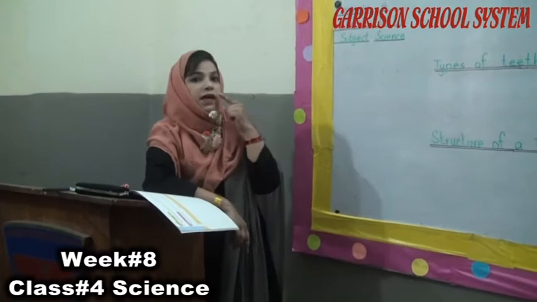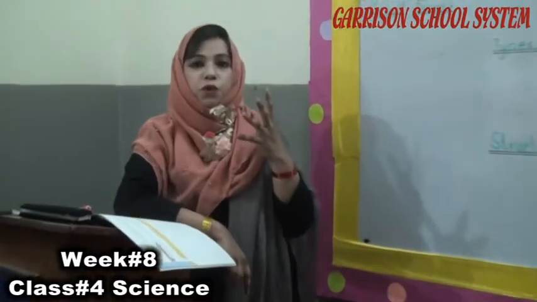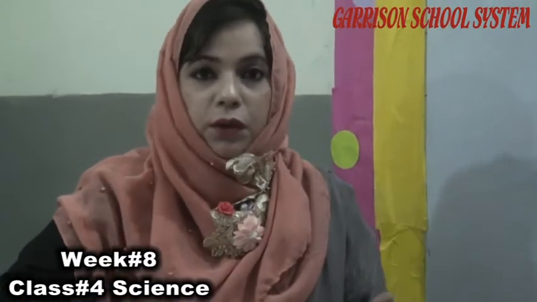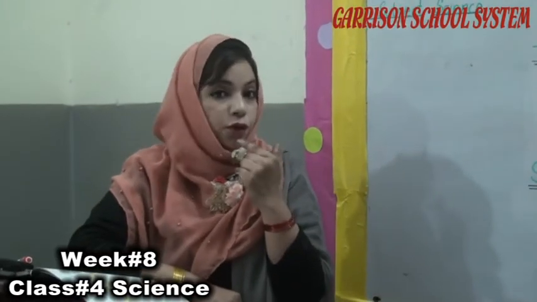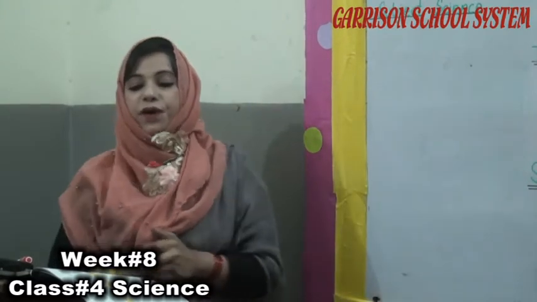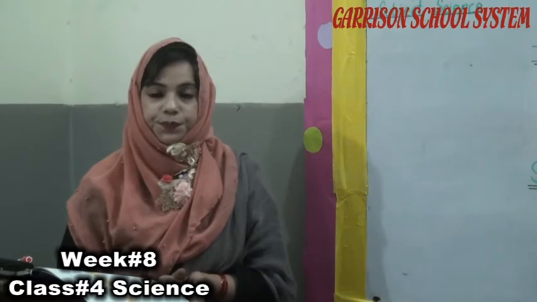So students, we all have a pair of jaws. One is the upper jaw and the second one is the lower jaw. The upper jaw is the fixed jaw. You cannot move your upper jaw. You can observe this in your mouth also. And your lower jaw is the movable jaw. You can move your lower jaw. Each jaw has a row of hard, bone-like teeth.